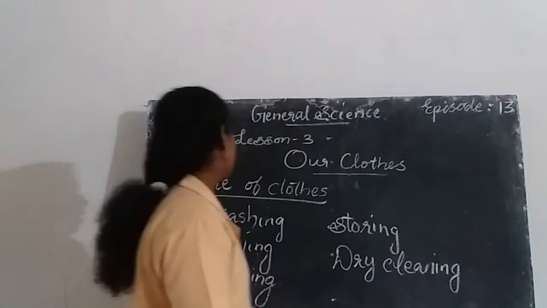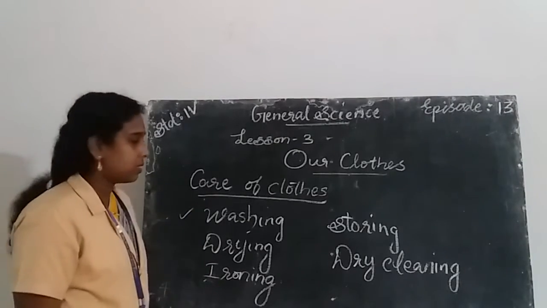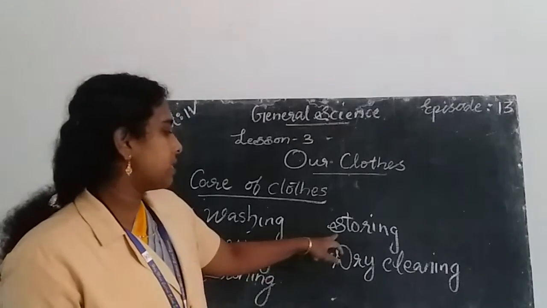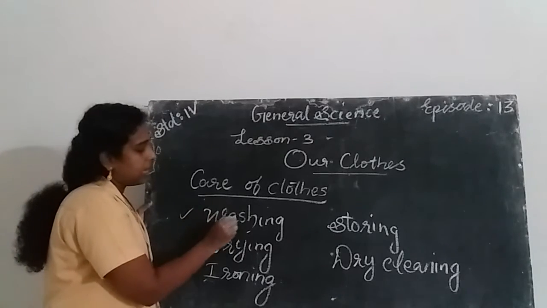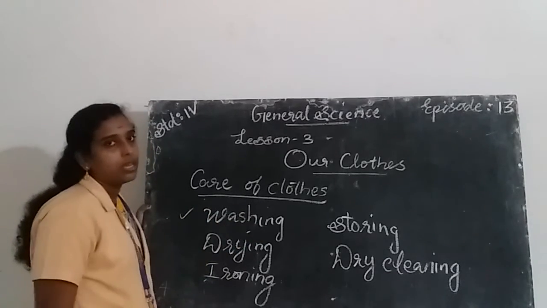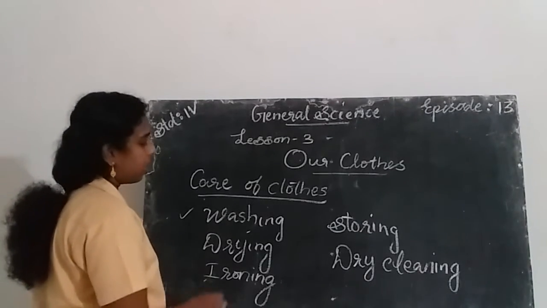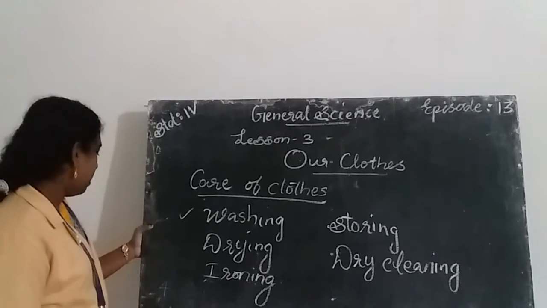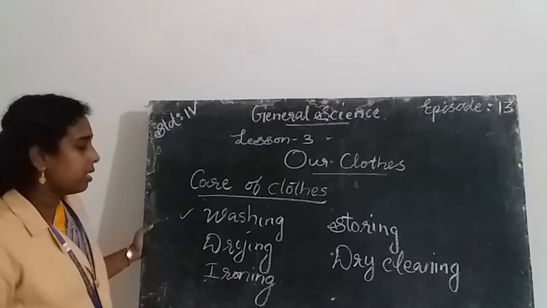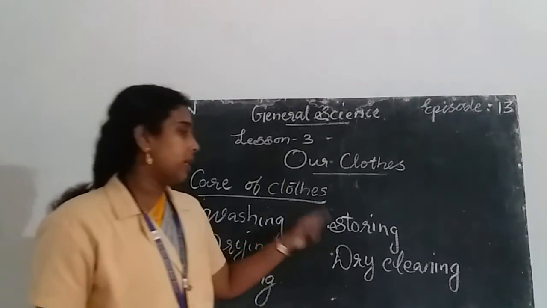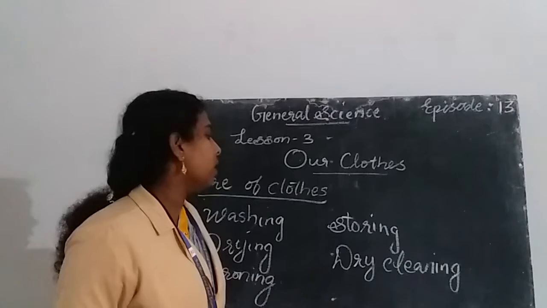Dry cleaning. So these are the steps or different ways to take care of our clothes properly. They are washing, drying, ironing, storing and dry cleaning. So what is the spelling of washing? W-A-S-H-I-N-G, washing. Then drying, D-R-Y-I-N-G, drying. Then ironing, I-R-O-N-I-N-G, ironing. Then storing, S-T-O-R-I-N-G, storing.